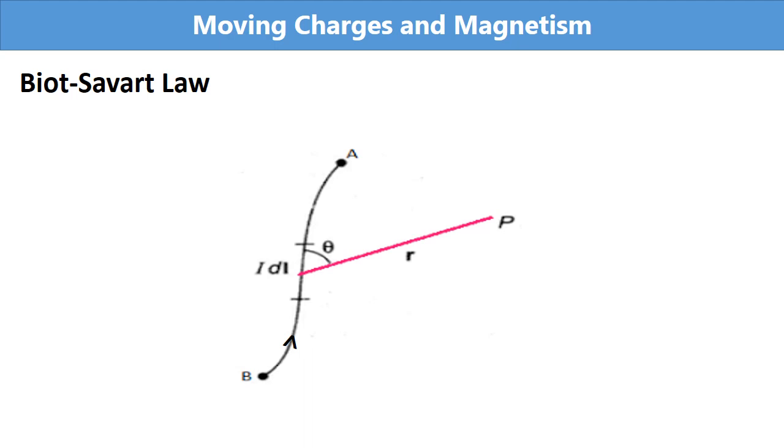Also, he observed that theta also has great importance here. That is, the magnetic field is affected by the angle also. And according to him, dB is proportional to sine theta. Next is distance. The more the distance, the weaker dB will be. Here, he calculated that the strength of this magnetic field will be inversely proportional to the square of the distance. That is, dB will be inversely proportional to r square.